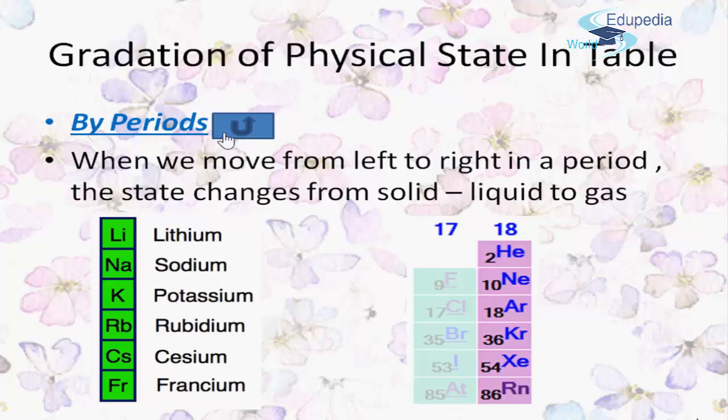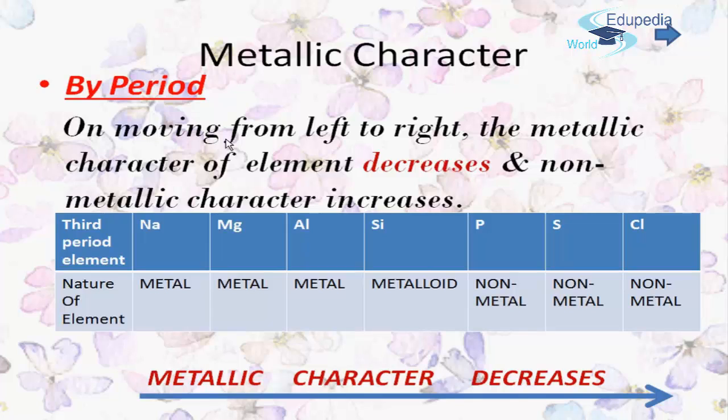Before starting with the gradation of physical state, let's revise the metallic character of an element by period. When we move from left to right, the metallic character of an element decreases and non-metallic character increases. That is, at the extreme left we find the metals, and towards the extreme right we find the non-metals. I have given a third period example with sodium, magnesium, aluminum, silicon, phosphorus, sulfur, and chlorine. Here you can see the metallic character is gradually decreasing towards the right end.